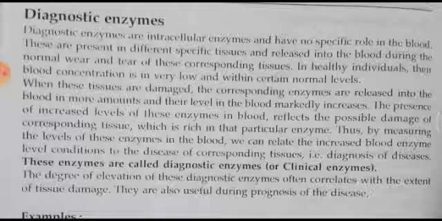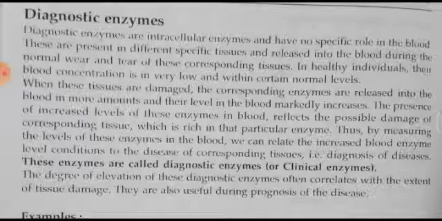So, if you consider an enzyme which is present inside the cell, it should be present inside the cell if the cell is in good condition. If the cell undergoes any damage or lysis, then the content of the cell is going to be released to the blood, indicating that the cell has undergone damage or lysis, and the intracellular enzymes present in that cell are released to the blood.